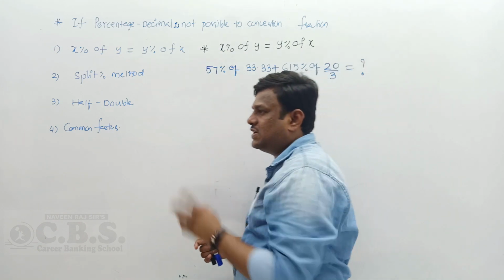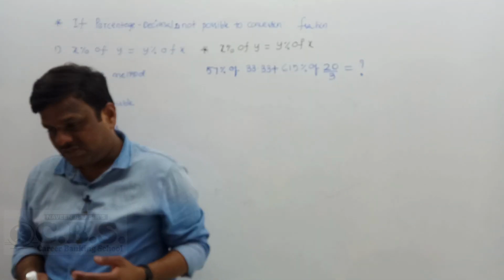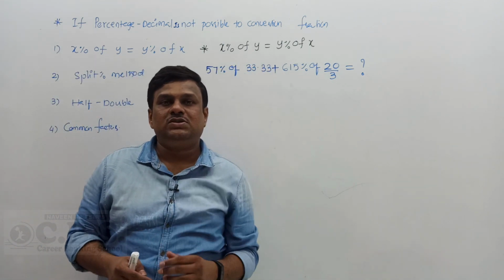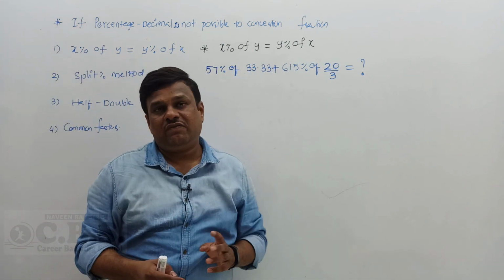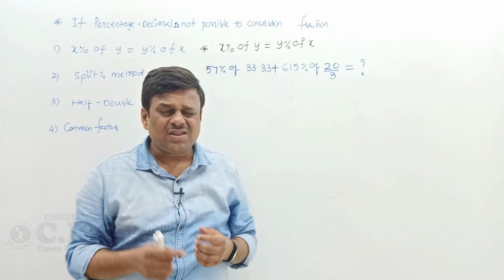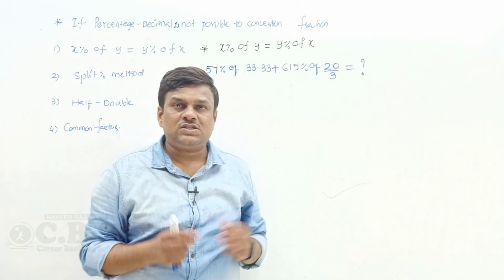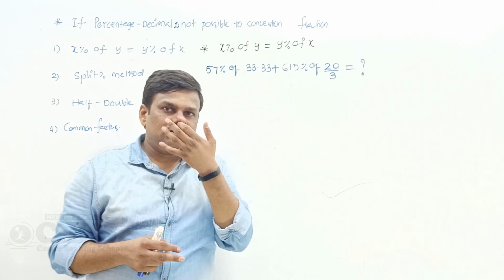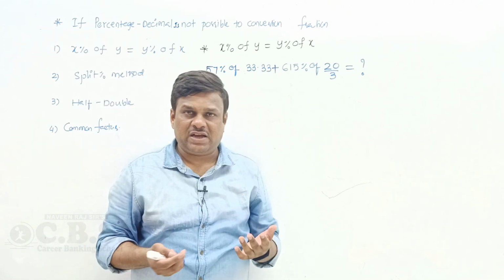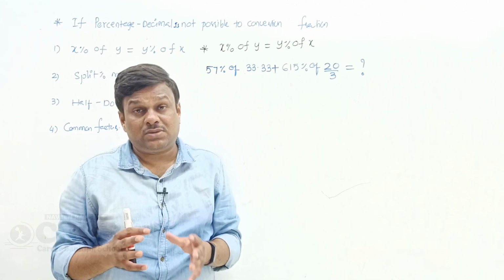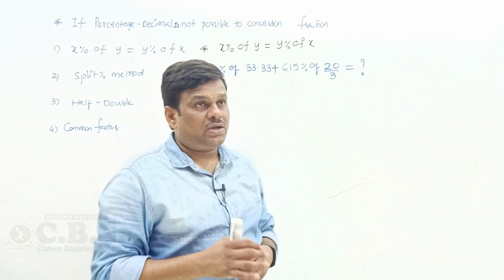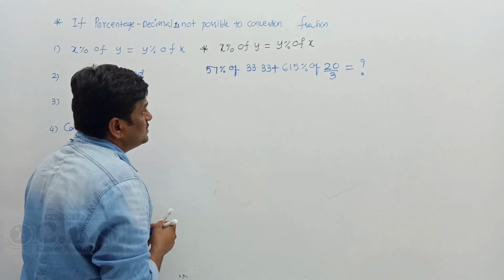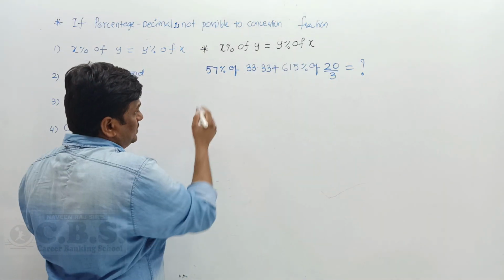So the first concept is x percent of y is equal to y percent of x. Look at the question. It is 57% of 33.3 and 615% of 20 by 3. Here, is 57% possible to convert into a simple fraction? No. Is 615% convertible into a simple fraction? It is possible to convert to a fraction, but it's not a simple fraction. That's why I use x percent of y is equal to y percent of x.